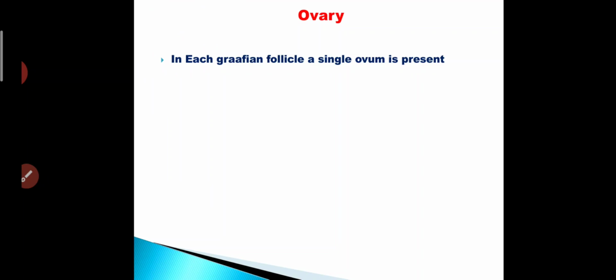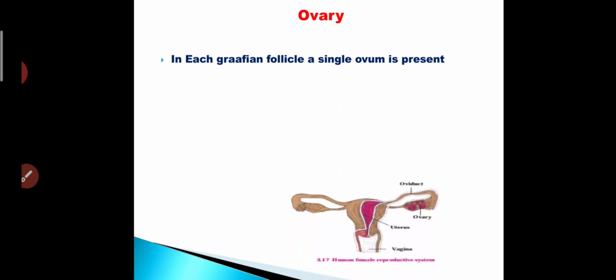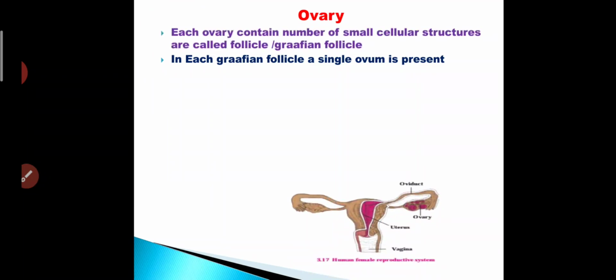In each Graafian follicle a single ovum is present, we know. And what is a Graafian follicle? Each ovary contains a number of small cellular structures that are called follicles or Graafian follicles.